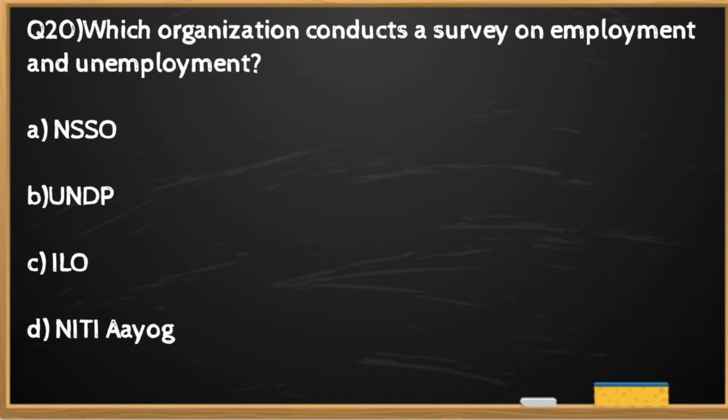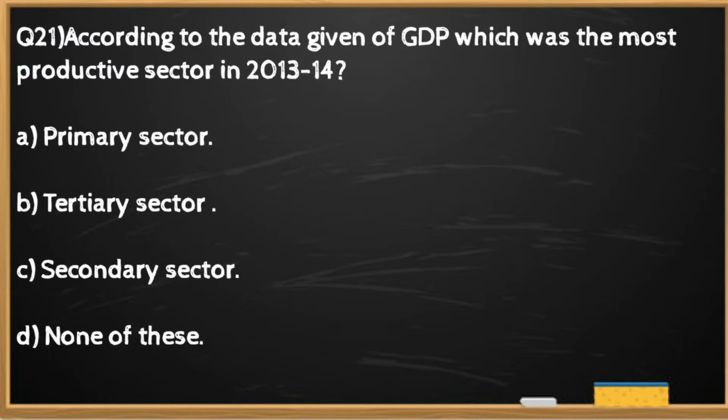Question number 20. Which organization conducts a survey on employment and unemployment? The right option is D. The erstwhile Planning Commission, now known as Niti Aayog, conducts the survey on employment and unemployment.